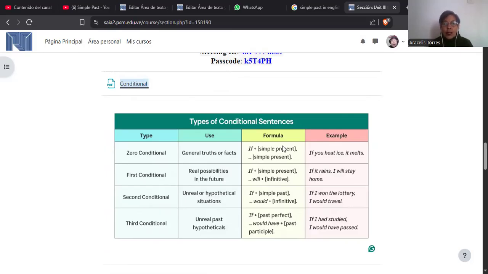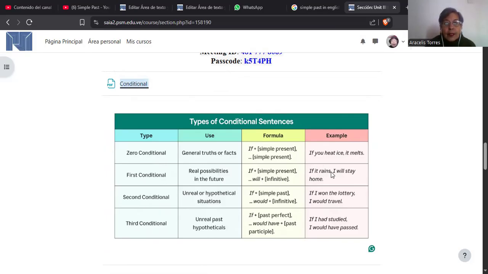Well, where things start to change, conditionals are in the first, second, and third. It depends on the tense. And here it is. The zero conditional is for general truths or facts. The first conditional is a real possibility, and it has to do with the future, not the present. We use the word if with simple present, and we change to use the modal verb will and the infinitive. The example is here.